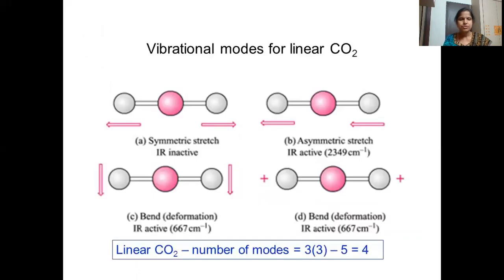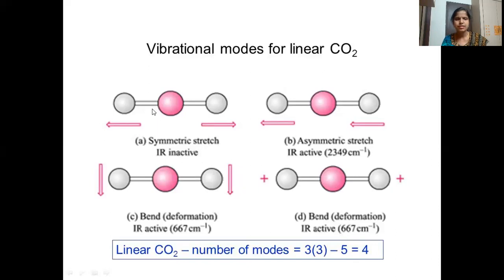Then carbon dioxide is linear. This is carbon, 2 oxygens. So the symmetric stretching mode of carbon dioxide is IR inactive. Even though it is linear, and the number of modes when we calculate comes to 4, only 3 bands are observed for carbon dioxide. So symmetric stretching is inactive.